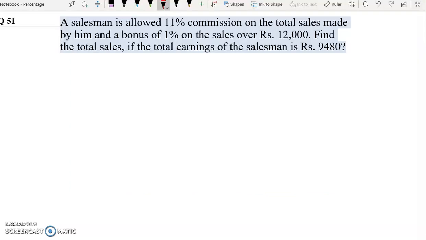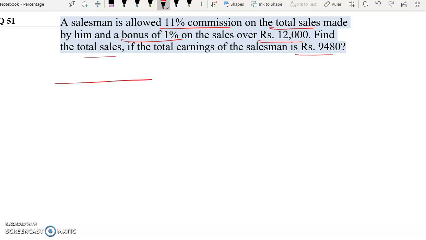Question number 51. A salesman is allowed 11% commission on the total sales made by him and a bonus of 1% on the sales over rupees 12,000. Find the total sales if the total earnings of the salesman is rupees 9480.